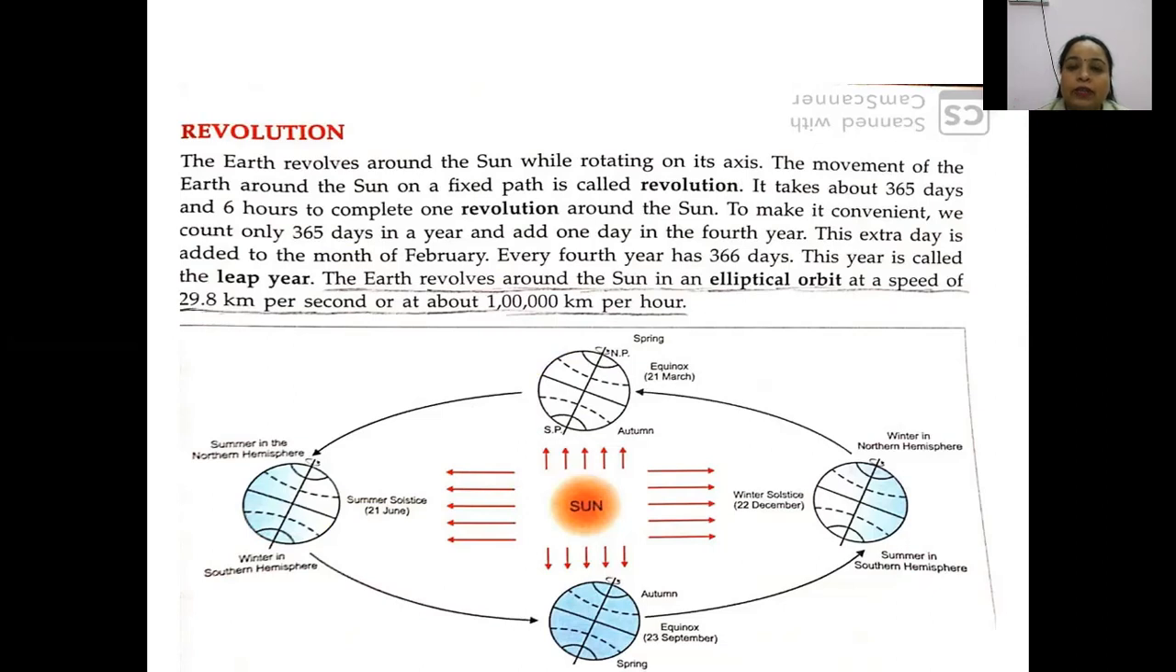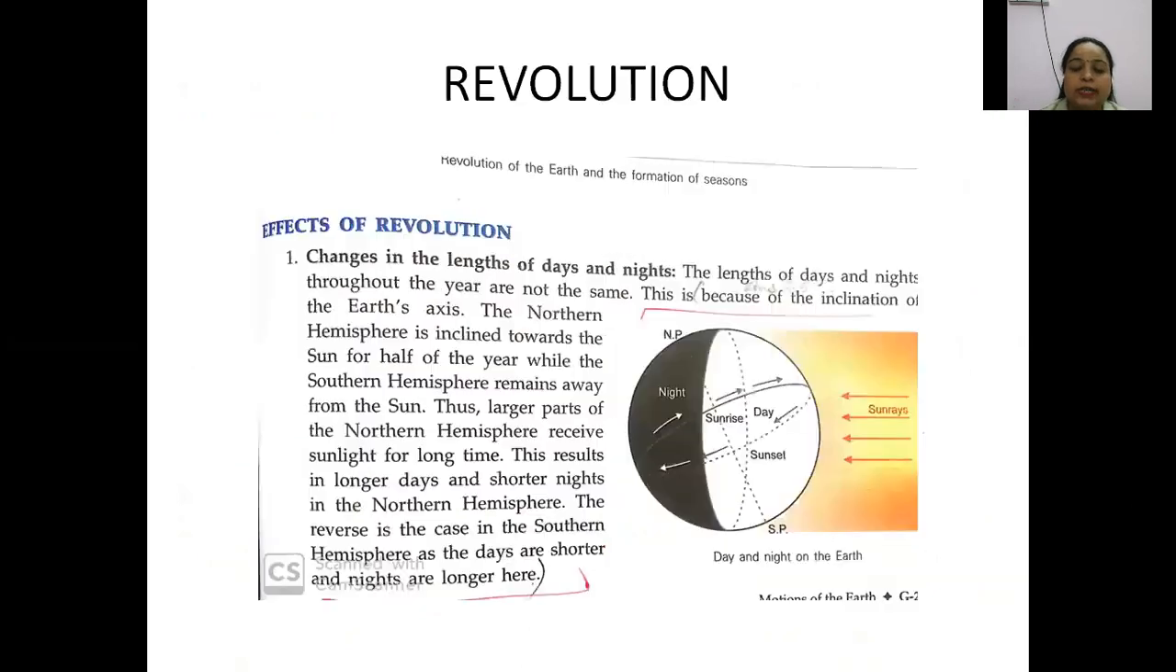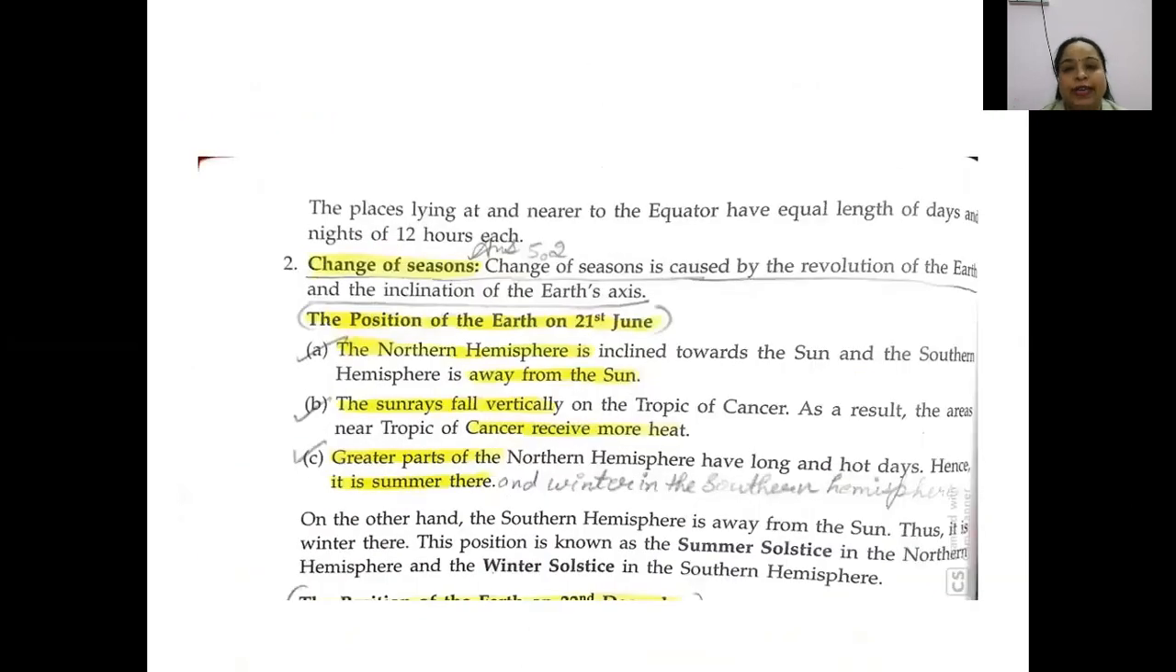Okay, so on 21st June, what happens? The sun shines directly over the Tropic of Cancer, and due to this a large amount of heat is absorbed by the Tropic of Cancer and the places situated on or near the Tropic of Cancer. So they receive a large amount of the sun's heat, and they have summers. And the greater part of the northern hemisphere has longer, hot days, and hence there are summers. Okay, so this is all about 21st June.